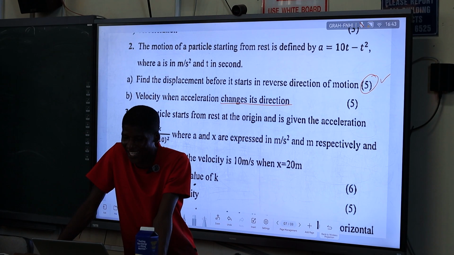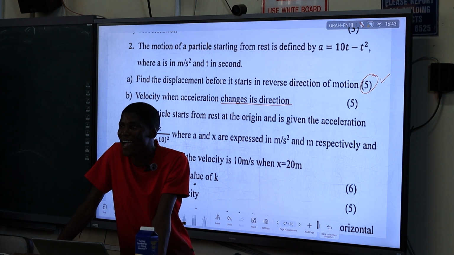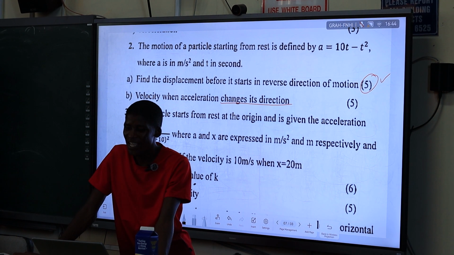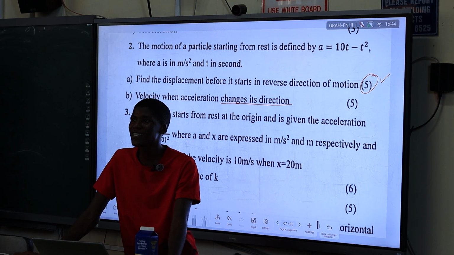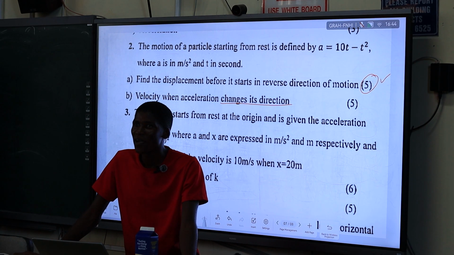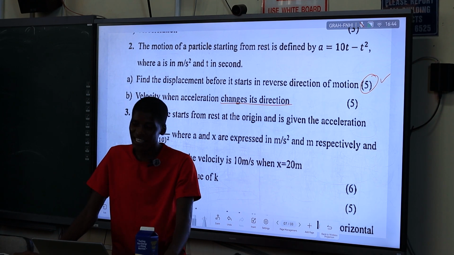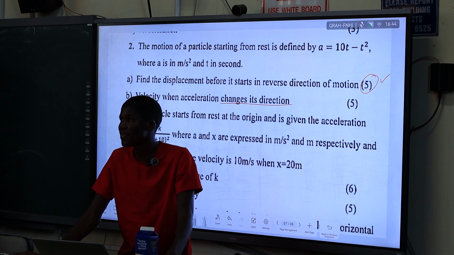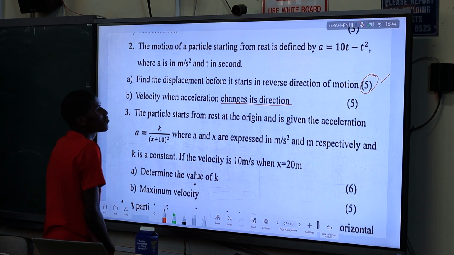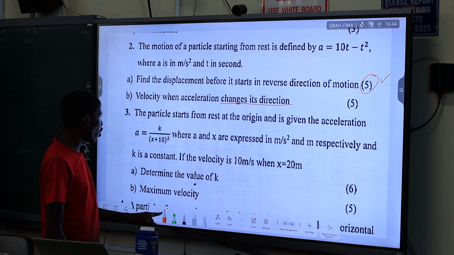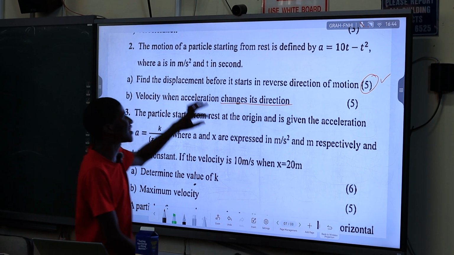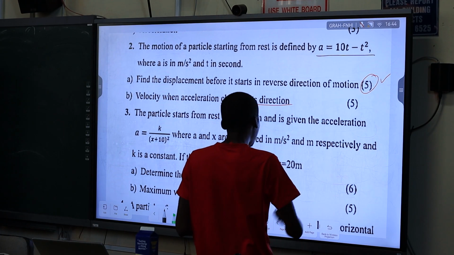When the acceleration is changing direction, what does this imply? The acceleration will reach 0. Just like velocity, when you say that the motion is starting in the reverse direction, it means that the velocity is 0. So when the acceleration is changing direction, it means that acceleration must be 0. You just need to solve it: what must be the time? Then try to find the velocity from that. In this case, our acceleration is given by a equals 10t minus t squared.